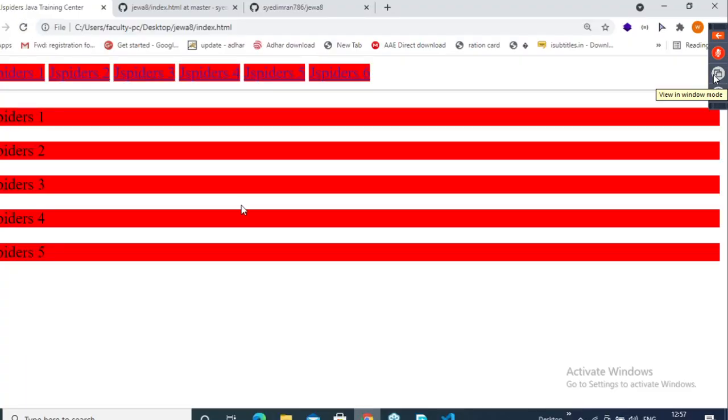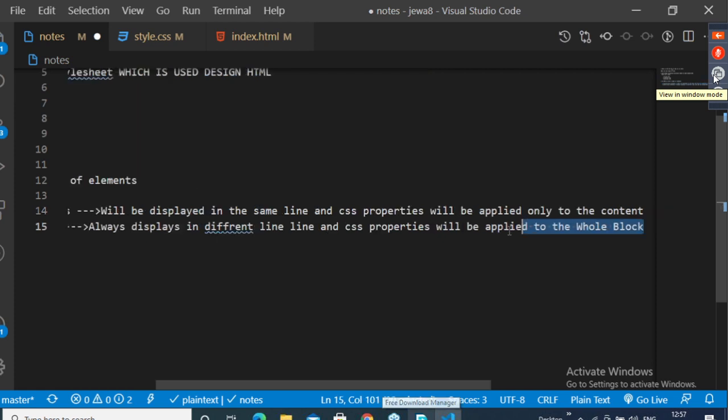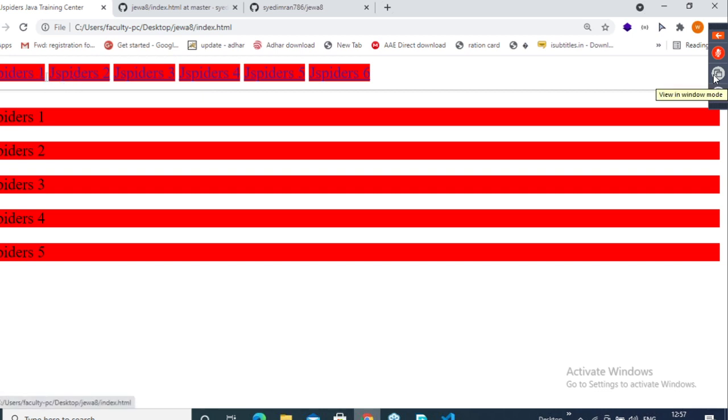Go back. Reload it. So now tell me, guys, as I have given the definition here, CSS properties will be applied only to the content for inline elements, and to the whole block for block elements. Will you agree with this point? See, the background is applicable only to the content for inline, but it is applicable to the whole block for block level elements. Wherever you pass this, the block level element will occupy the whole block. Understood this point? Yes or no? Will you differentiate now what inline level elements are and what block level elements are? I think many of you have this doubt, because in HTML I didn't explain it. Clear?